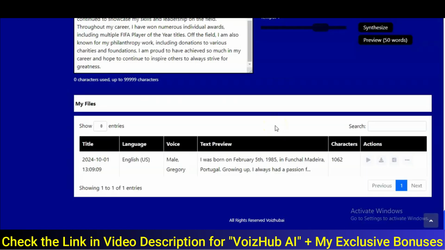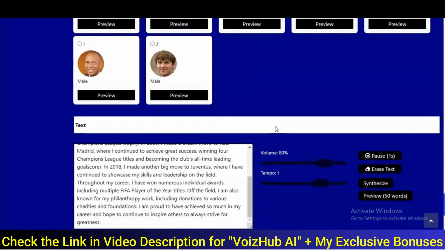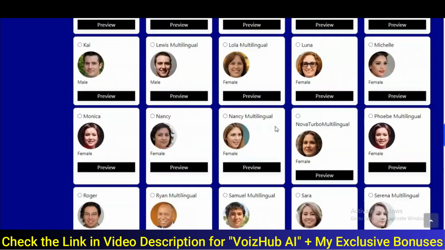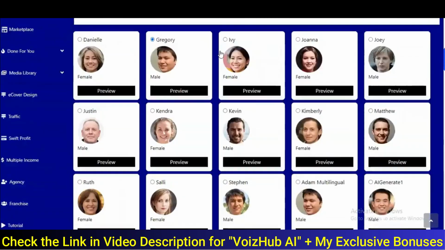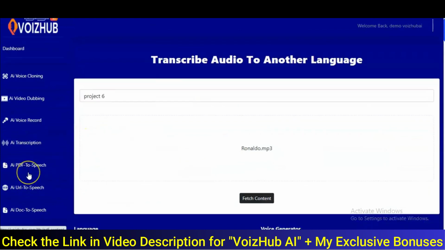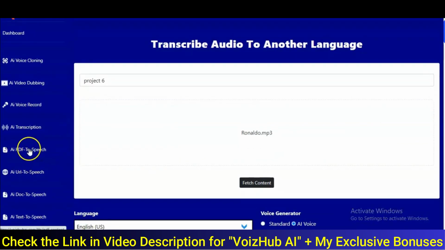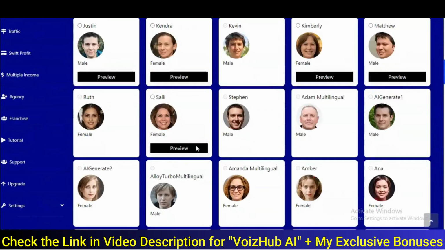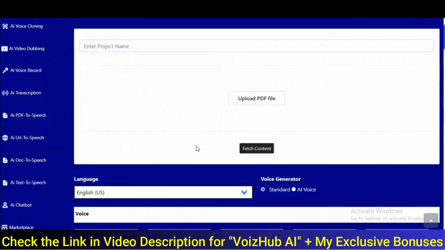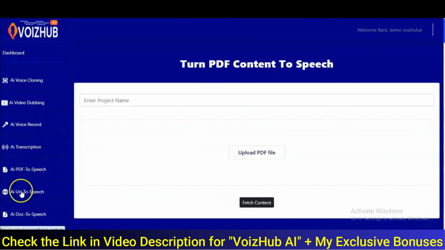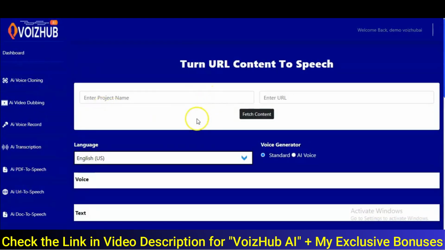That is super amazing. I mean, it has changed the voice completely from what it was. It was Cristiano Ronaldo's voice, and now it has been changed to Gregory's voice, which I picked from these voices right here. Right, so that's it. We also have the AI PDF to speech. When you click on it, it is very simple and straightforward. It turns your PDF content to speech. I mean, this is amazing. We also have tons of voices right here for you to pick from, and you just synthesize again and you're good to go. We also have the AI URL to speech, where you have to turn your URL content to speech, right?